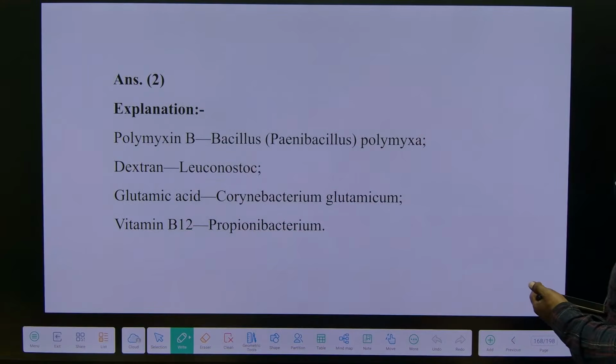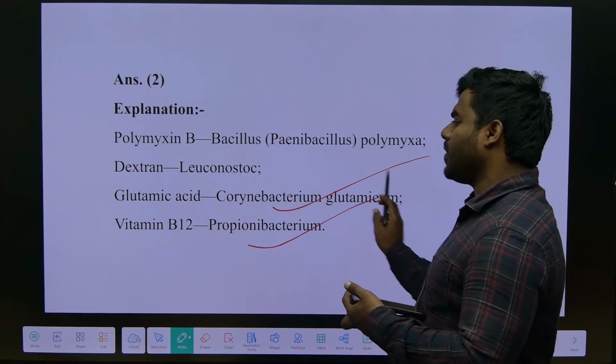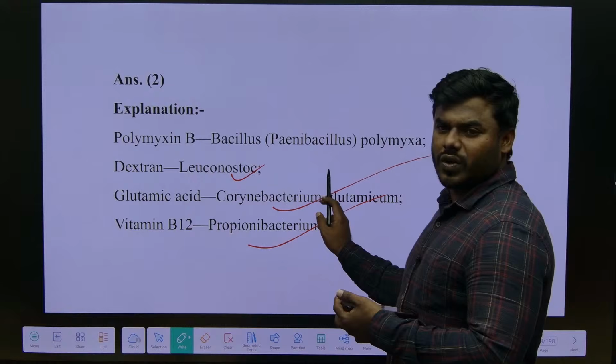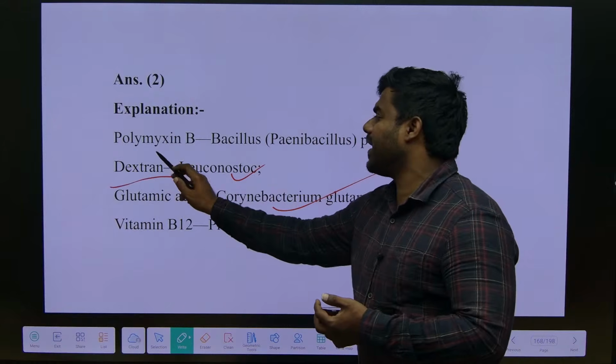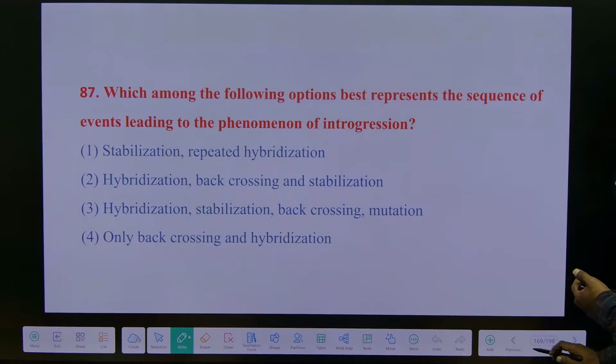Okay. I want you to remember them correctly. Focus on remembering: glutamic acid, Corynebacterium; vitamin B12, Propionibacterium; dextran, Leuconostoc. Dextran is a sugar derivative, right? Polymyxin B from the Bacillus polymyxa bacterium.